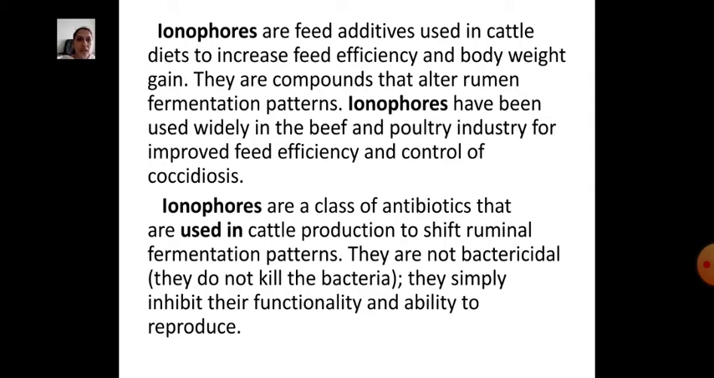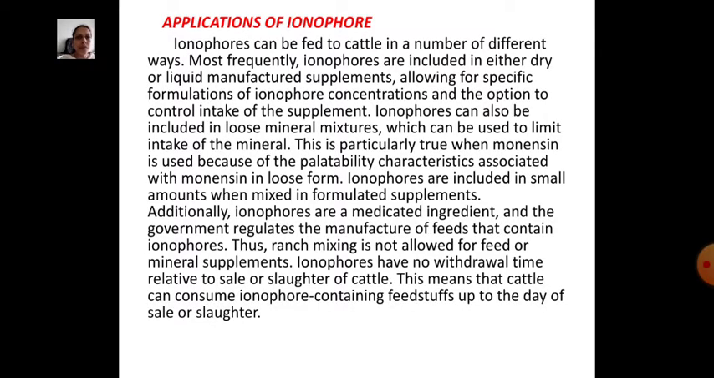Ionophores have been used widely in the beef and poultry industry for improved feed efficiency and control of coccidiosis. Ionophores are a class of antibiotics that are used in cattle production to shift ruminal fermentation patterns. They are not bactericidal. They do not kill the bacteria. They simply inhibit their functionality and ability to reproduce.